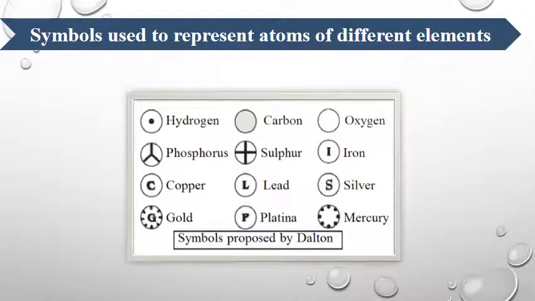Symbols used to represent atoms of different elements. What is a symbol? A symbol means a short method of representing the full name of an element. Dalton was the first scientist who suggested specific symbols.